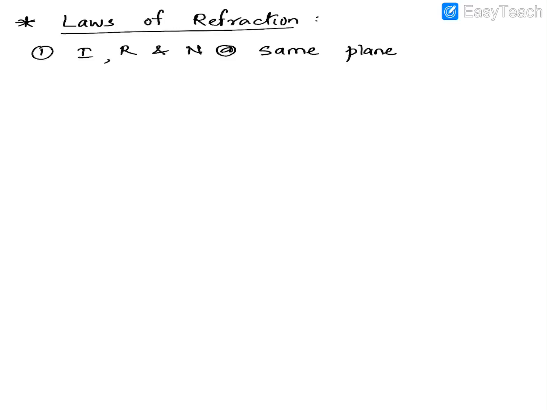For example, when you're looking at this screen, that screen is your plane. Now this incident ray and the normal both lie on the same plane, on the screen. The refracted ray also has to be on the same plane, meaning it cannot come out of this plane. So you cannot have a three-dimensional figure, like when you go for a 3D movie, where it looks like it is at different depths. Here everything is going to be on the same plane, on the same board. That is what the first law states.